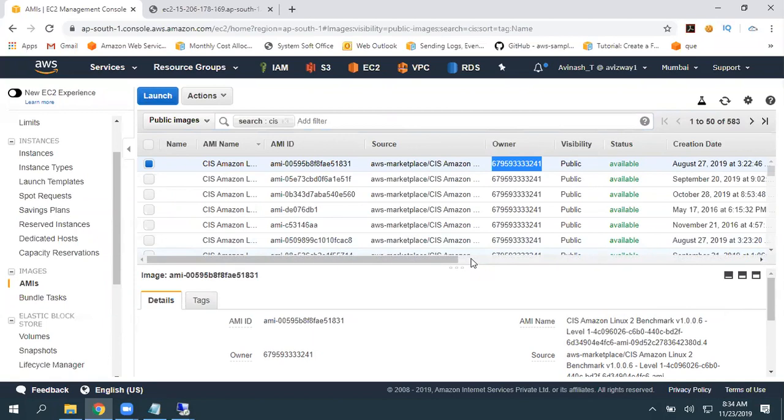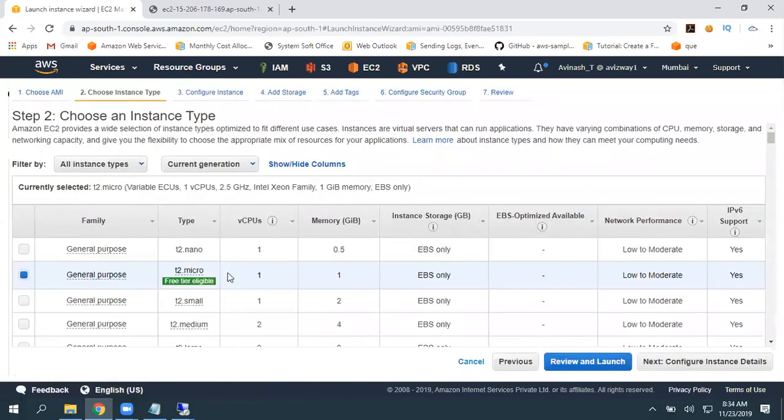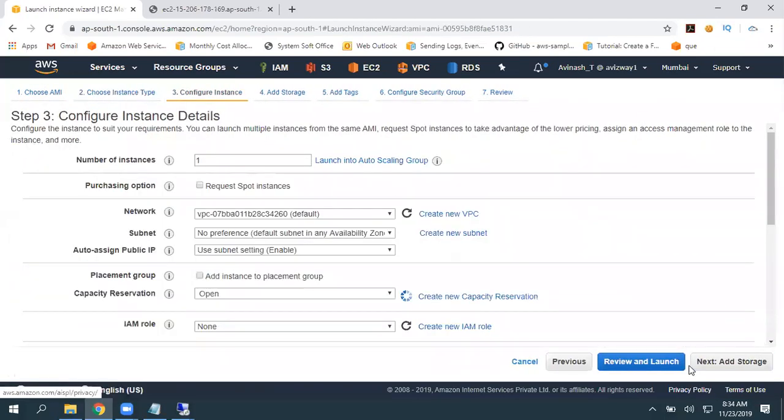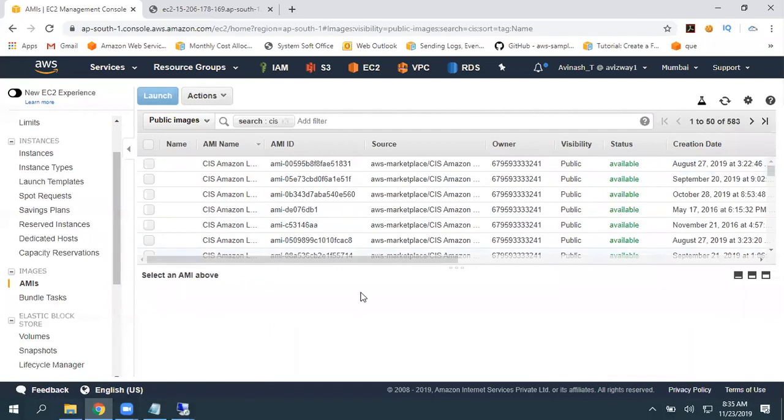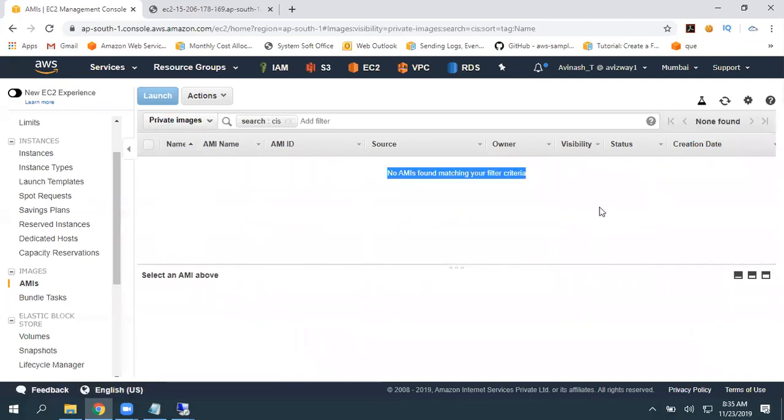So if I want to launch an instance with that setting, I can simply go here, I can launch instance. I can select T2 micro, remaining all options are same. So then I'm going to get an instance with the same settings. That is public images. If any user shared any private images securely with you, go with private images. If any other user shared with you.